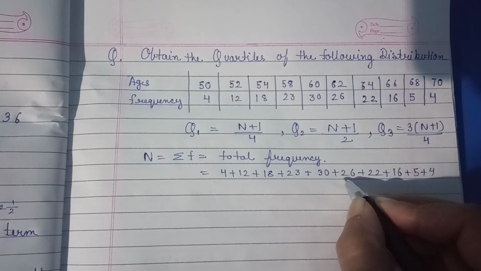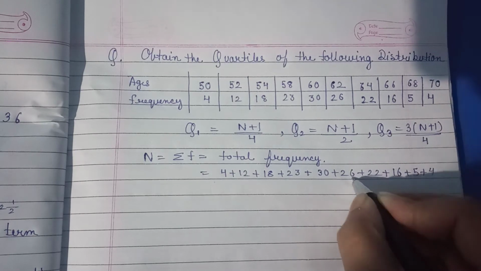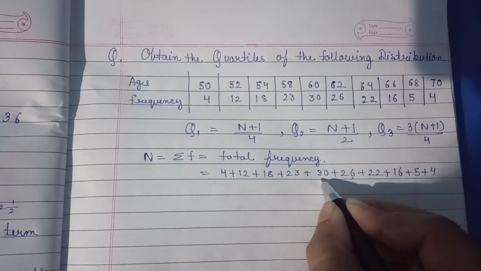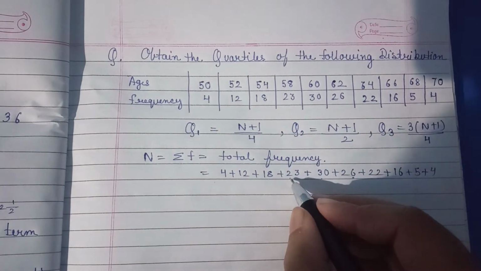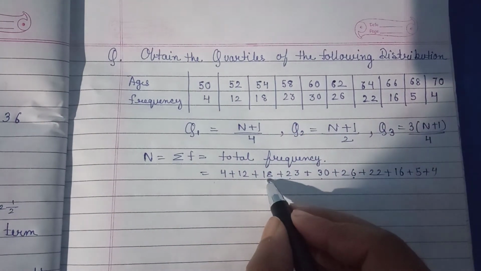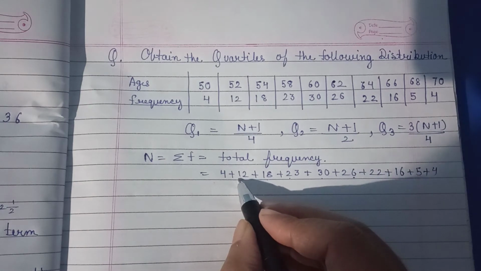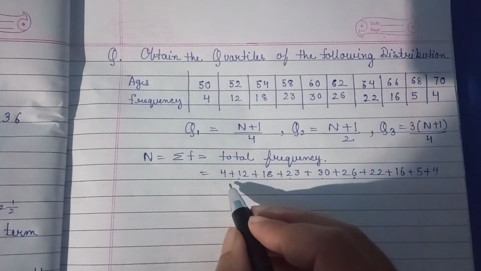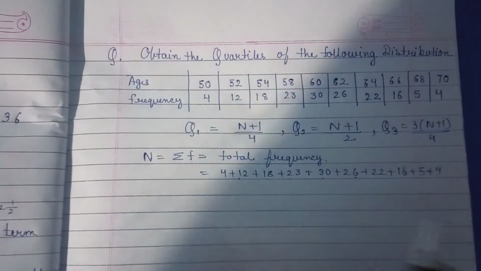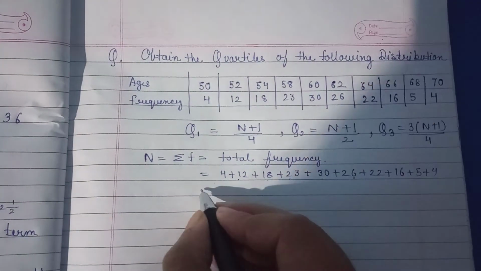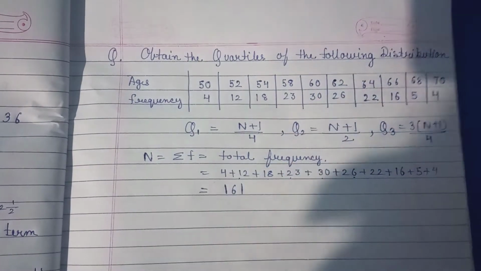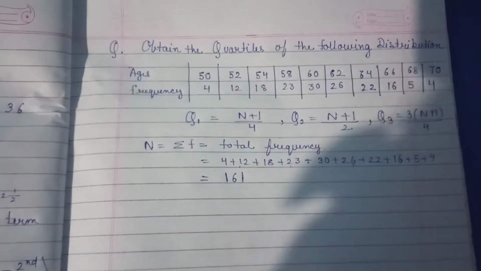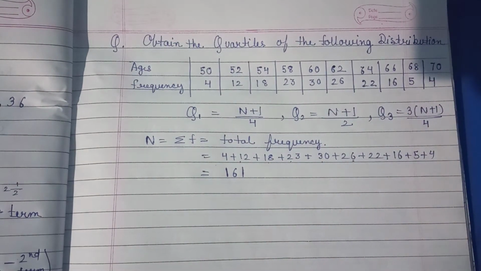Then it will be 67 and 6, 73, 103. 103 and 23 will be 126. 126 plus 30 is 156 plus 4. If you add all these numbers, you will get 160.